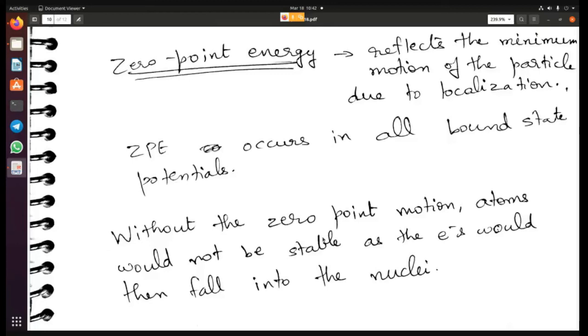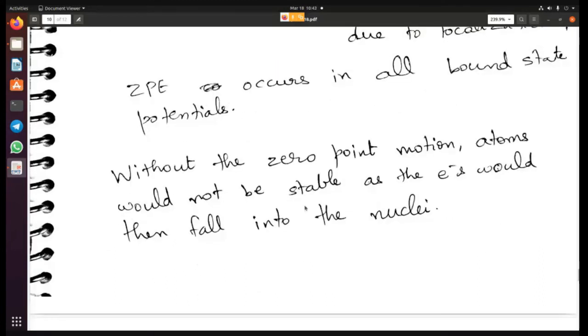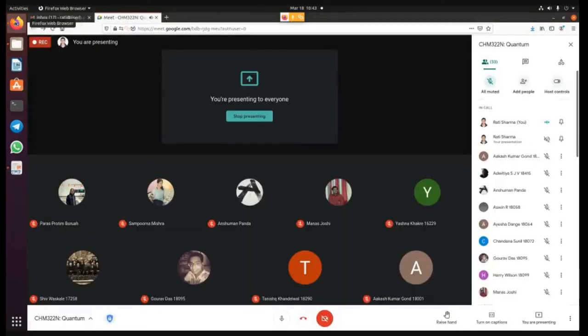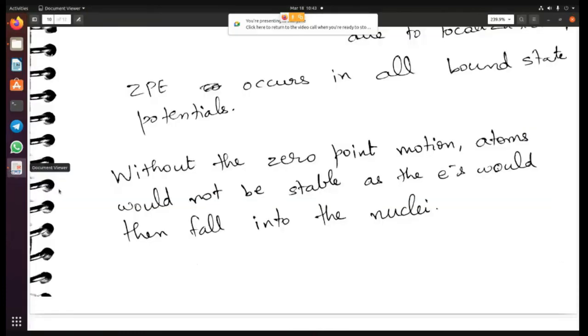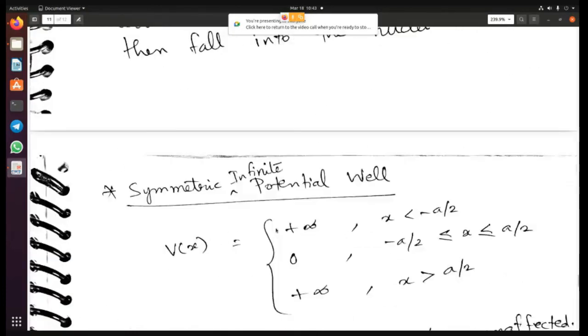But the electrons are in constant motion around the nuclei, and that reflects the 0-point motion of the electron. So this is an important point. This is why we need the 0-point energy. Is this clear? I hope this is clear now. Let me see if you have any questions.